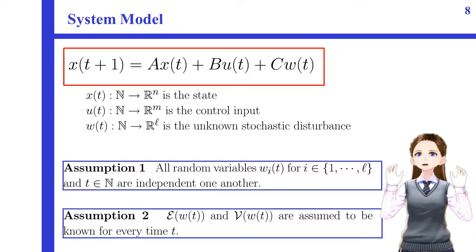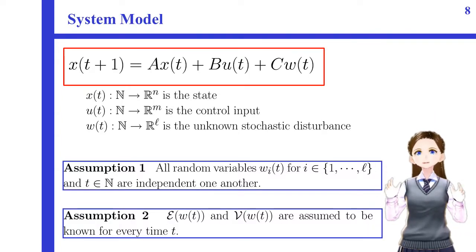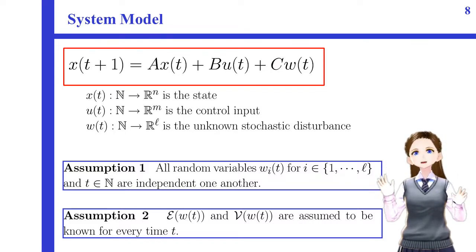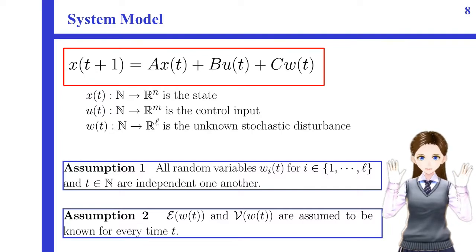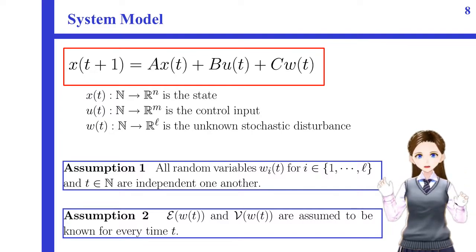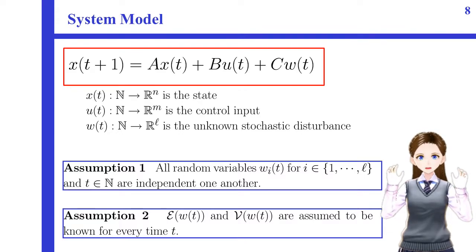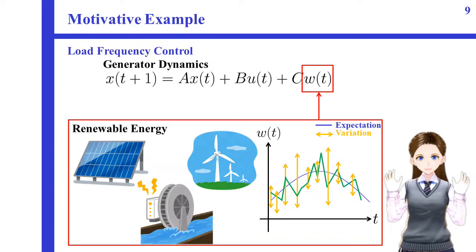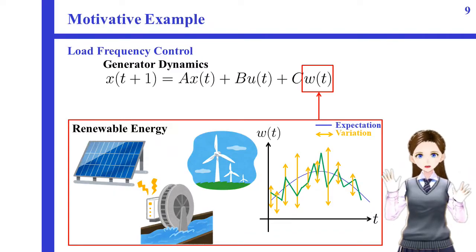In this study, we consider linear discrete time systems described as shown here. X is the state, U is the control input and W is the stochastic disturbance. Here, we assume that all random variables are independent, and the expectation and variance of W are assumed to be known for every time. Here, let me show a motivative example.